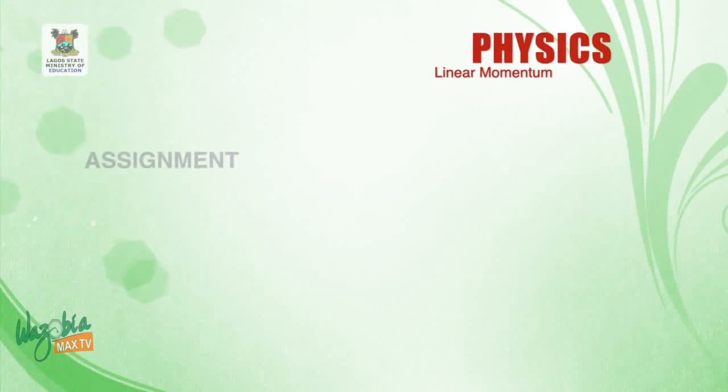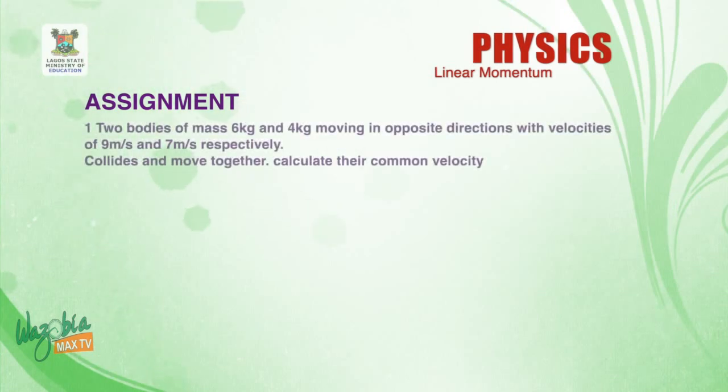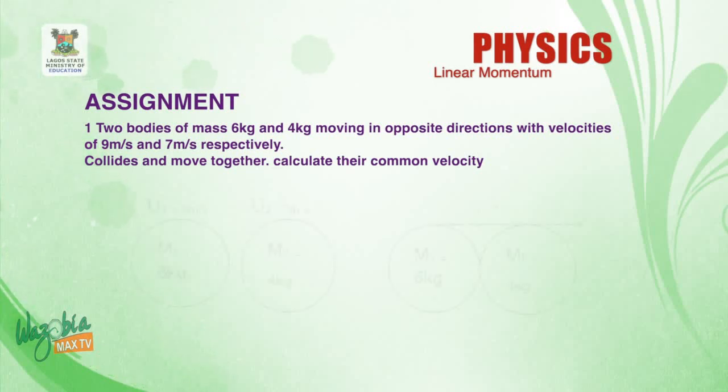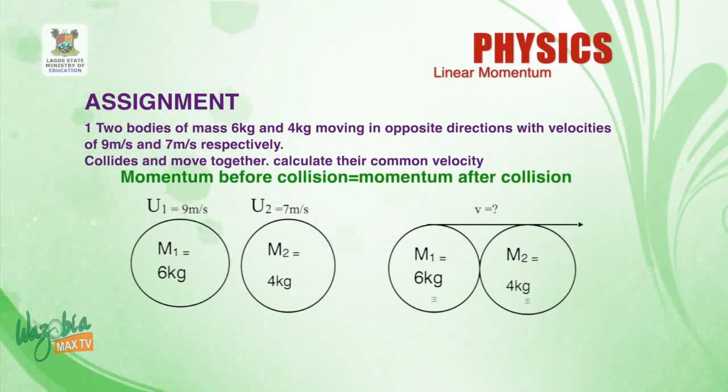Okay, let's continue with the third segment. We want to look at the WAEC past question, 2020 January-February exam. It says that two bodies of mass 6 kilogram and 4 kilogram moving in opposite directions with velocity 9 meter per second and 7 meter per second respectively collide and move together. Calculate their common velocity. If you look at this question very well, we'll be using the third case because they are moving in different directions.